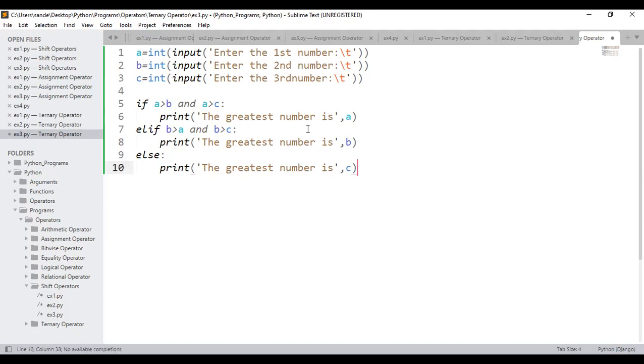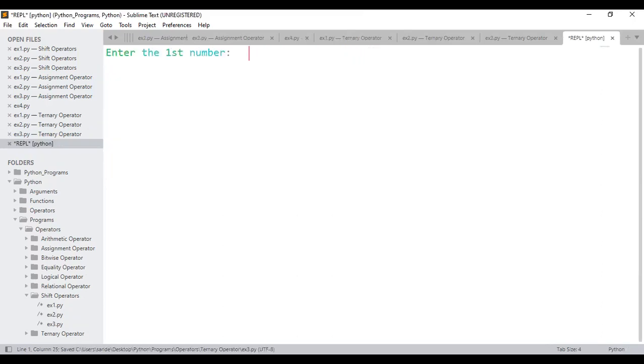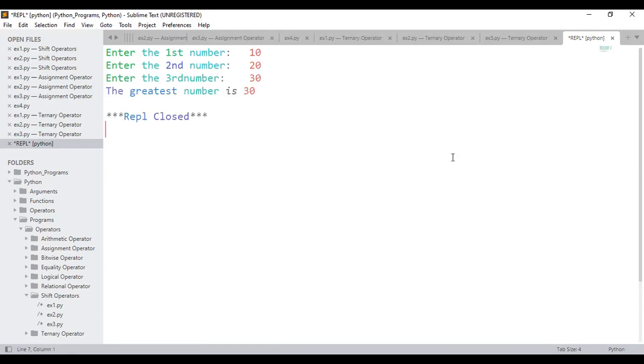Okay. Now, I have just taken 3 numbers from the end user and I have checked. If A is greater than B and C, then A is the greatest. If not, if B is greater than A and C, then B is the greatest. If both the conditions are false, then ultimately C is the greatest number. If I execute, I'll tell 10, 20, 30, don't you think 30 will be the greatest number? Is that clear? I cannot take all the combinations, but I hope you people are able to understand very clearly.